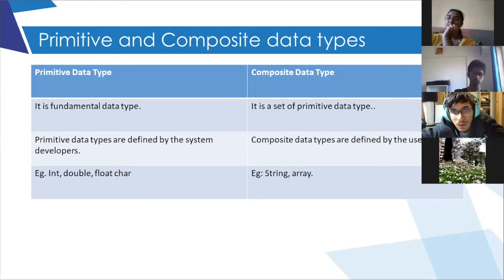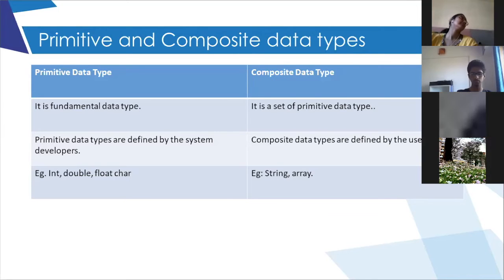How they are defined and how we can use them. So that is also a composite data type, and these composite data types are user defined, means the person who is working on the computer will define them based on their own requirements.